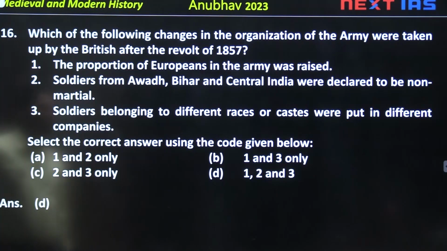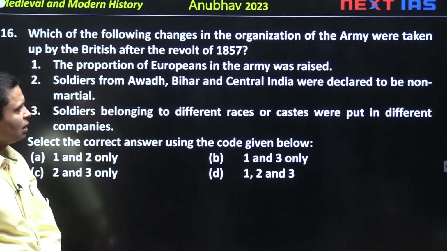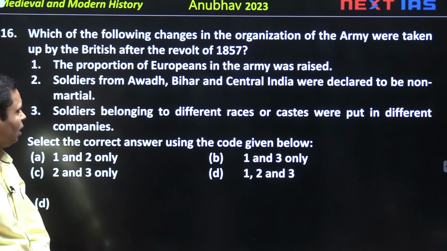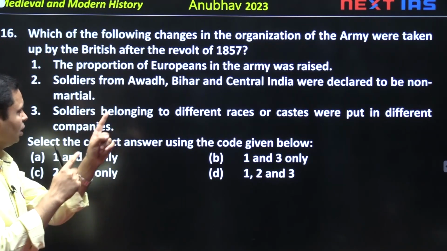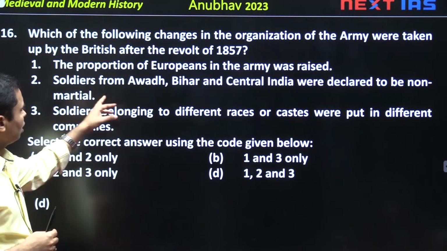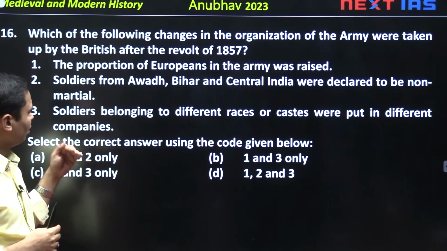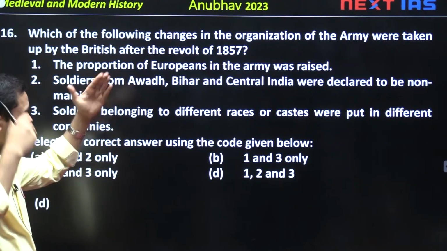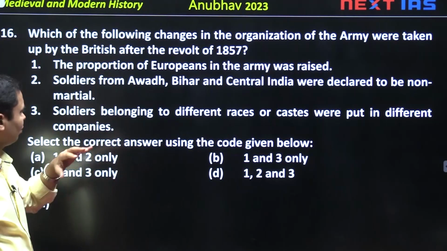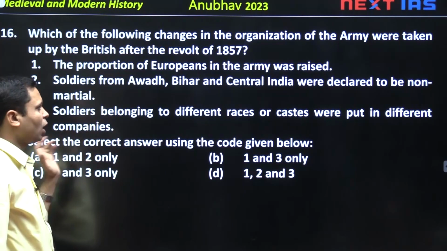Next is, after the revolt of 1857, yes, army was reorganized and the proportion of Europeans in the army was raised. For example, in Bengal army, the proportion was made 1:2. With every 1 soldier of Britain, there will be 2 Indians. Soldiers from Awadh, Bihar and Central India were declared to be non-martial. Yes, they were declared non-martial because they had participated in the revolt of 1857. So, they were now treated as non-martial races, meaning unfit for army recruitment.